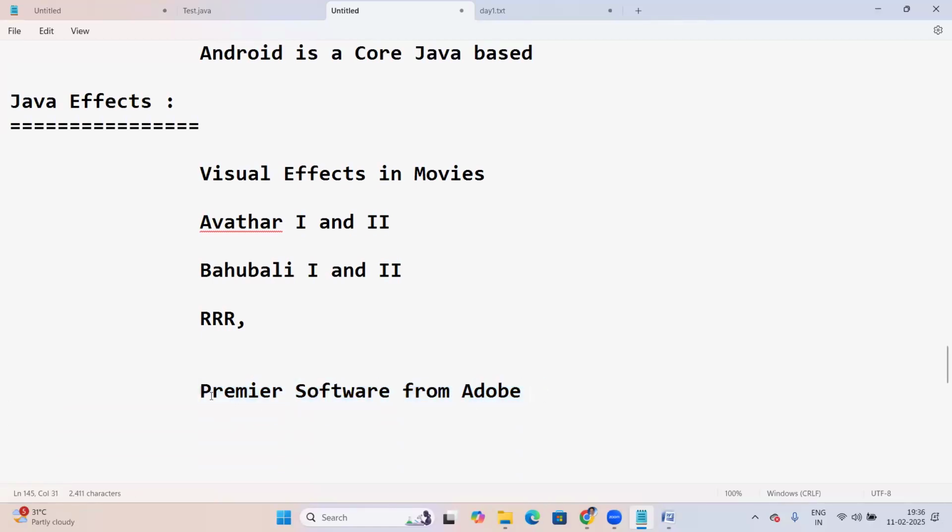Yes, the film industry uses Premiere software from Adobe. Yes, the old software was Maya from Microsoft, but it was almost outdated. Presently, they use Premiere software from Adobe.